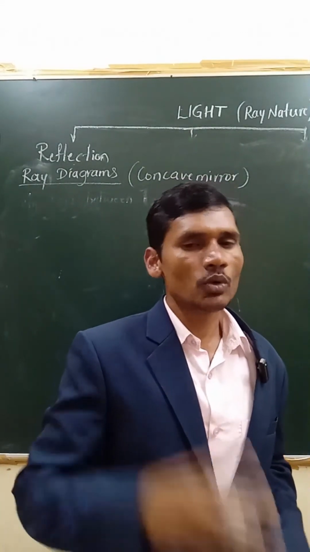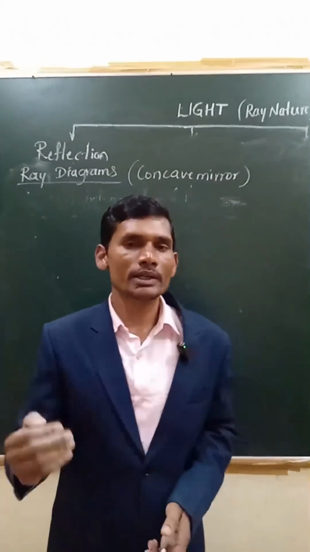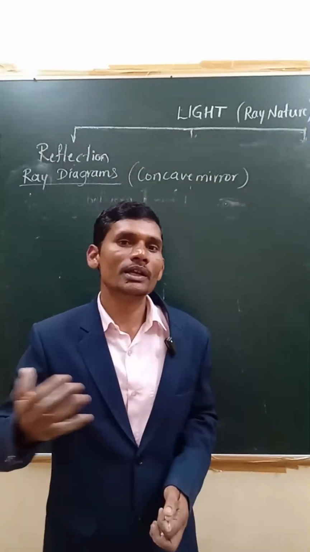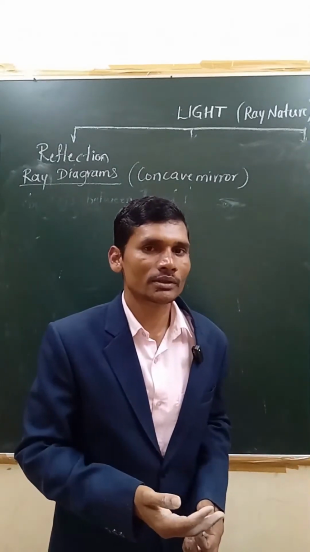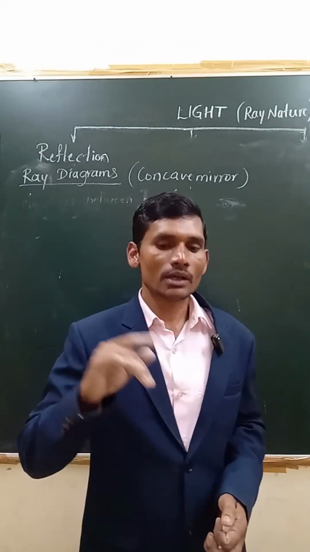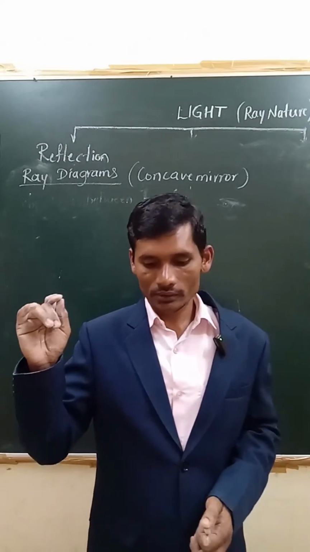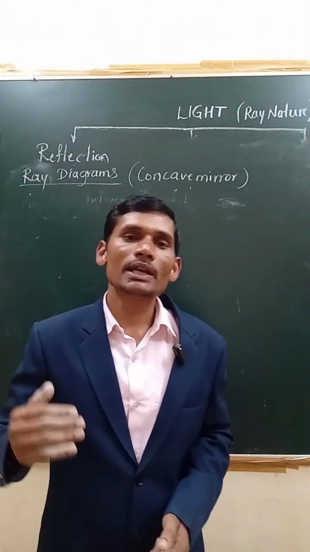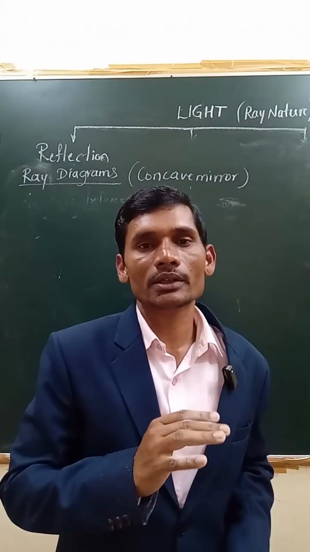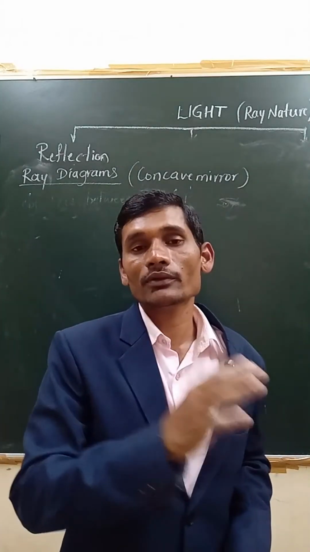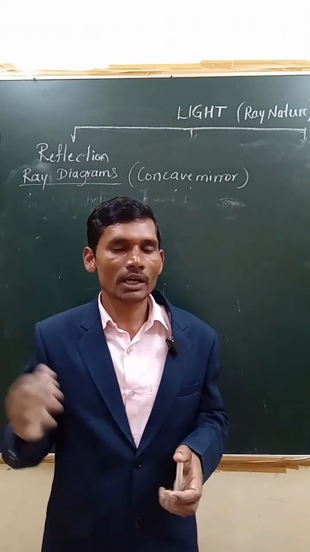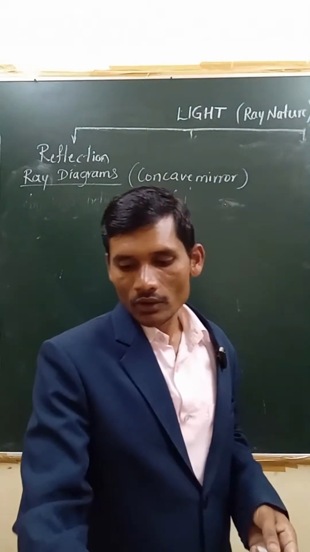It's very simple. Only two positions will come there. One is when the object is at infinity. When at infinity, where is that image formed? You know that it should be formed at focus, right? And one more, when the object is between P and infinity, means the pole of the mirror and infinity. When the object is placed in these positions, what type of image do we get? That also we are going to learn. This is how we are going to learn.